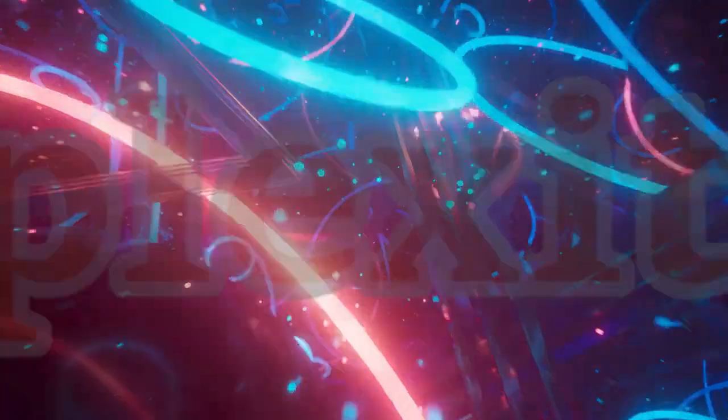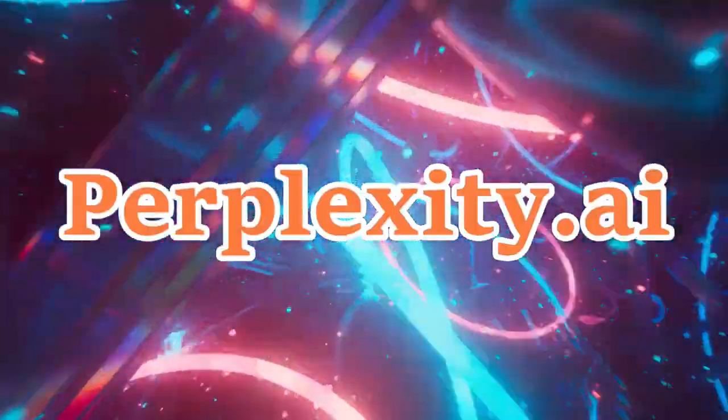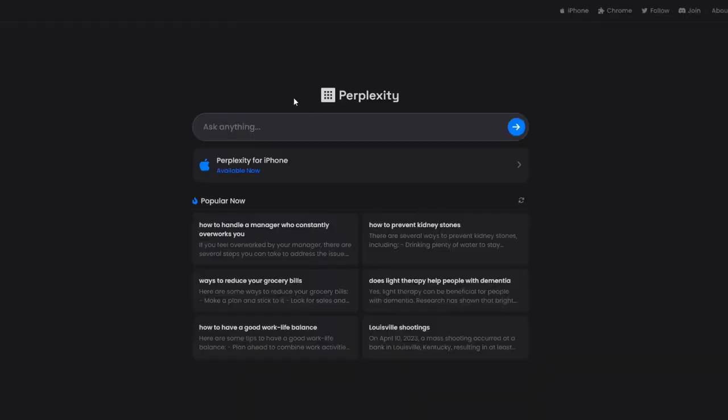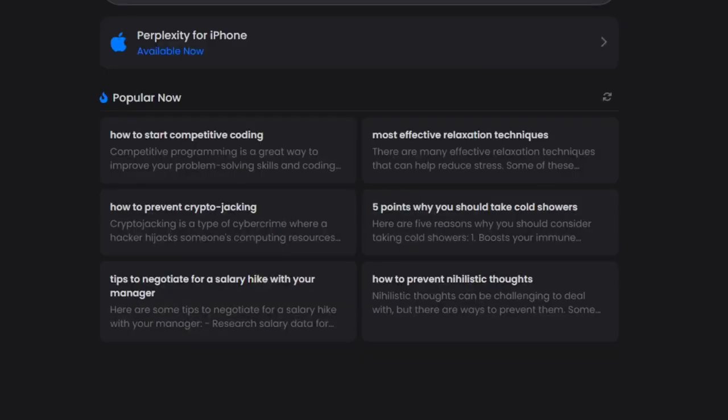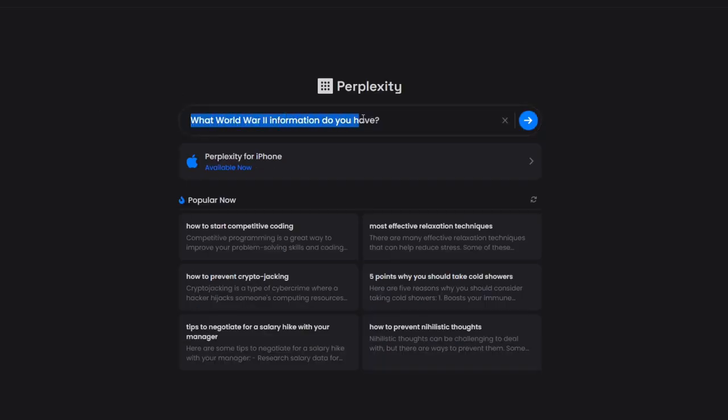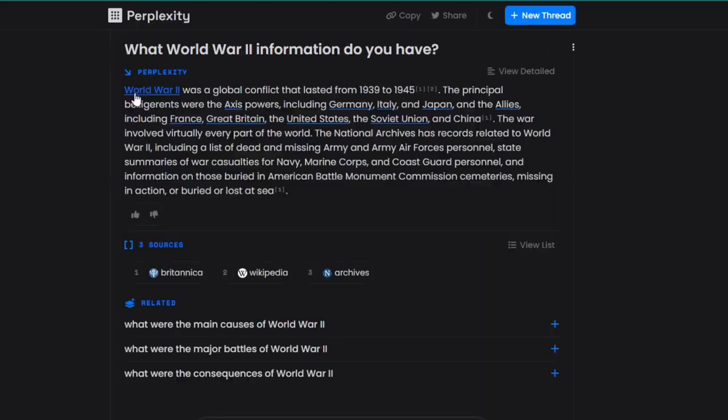The next website is called perplexity.ai. What they do is basically describe any subject in 4 sentences. You can see some popular questions right now, like tips to optimize your LinkedIn profile, how to prepare shawarma for beginners, how to prevent cryptojacking, 5 reasons why you should take cold showers, tips to negotiate for a salary, and so much more. Alright, let's try and say, what World War II information do you have? And they'll give you the top articles on Google.